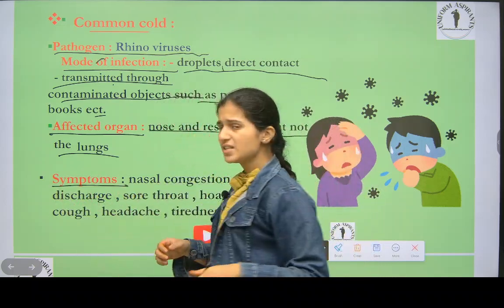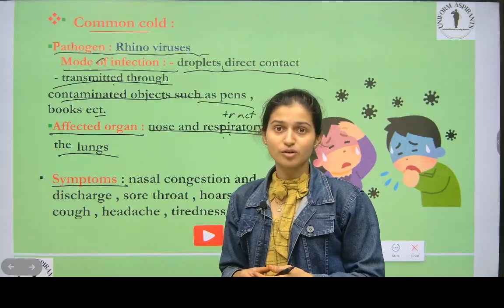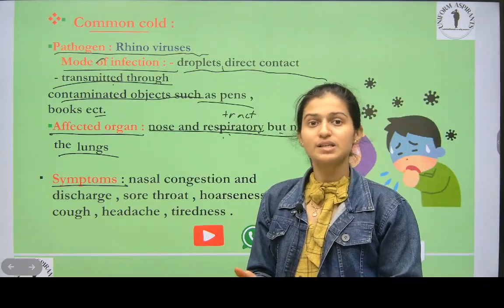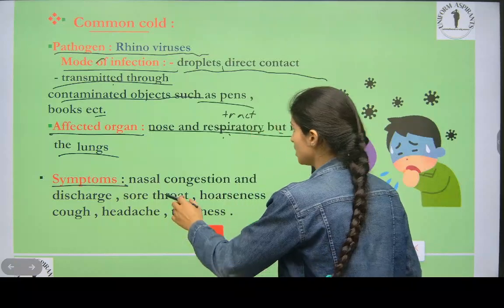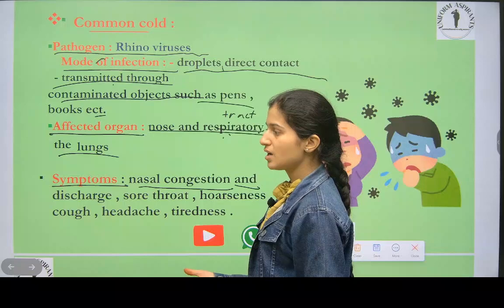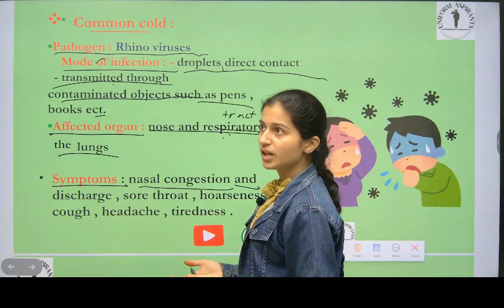Symptoms. What are the symptoms that can be seen? By these symptoms we can recognize which disease this is. Now see here, nasal congestion. Nasal congestion means the nose gets blocked, and we think that we cannot breathe.